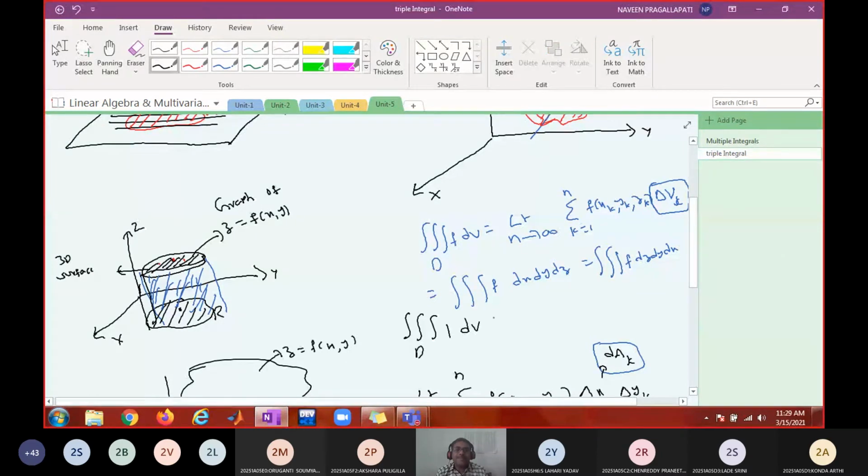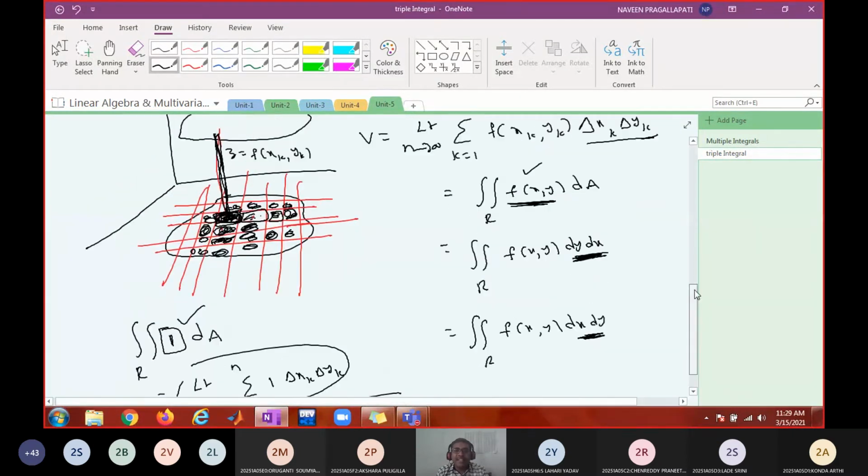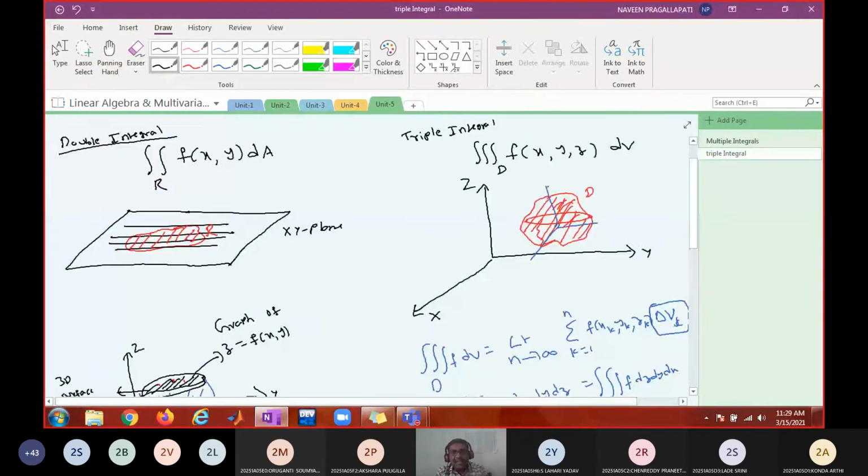If this is exactly 1, then the sum of volumes gives volume only, no? Volume of D. This is area of R. R is the region of integration. D is the region of integration on which you are integrating.